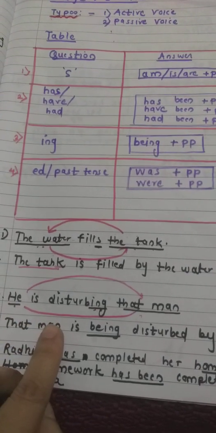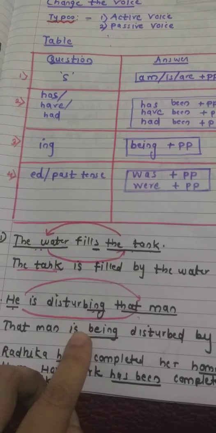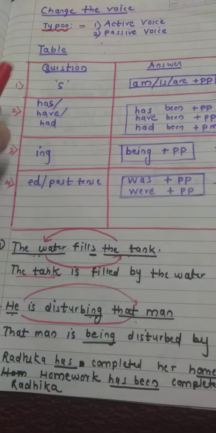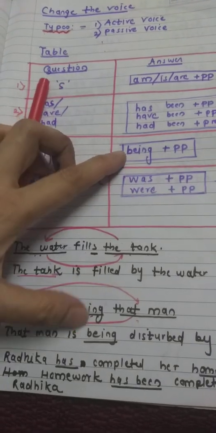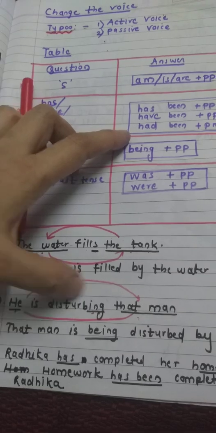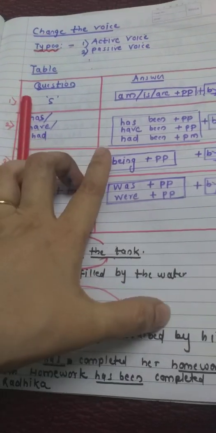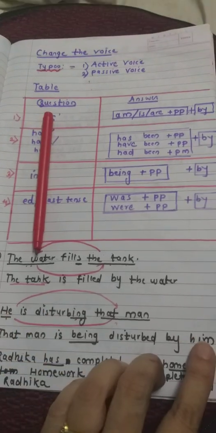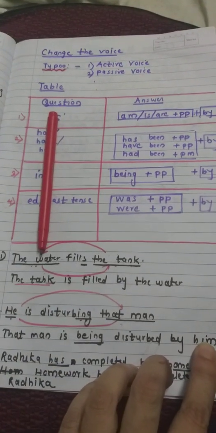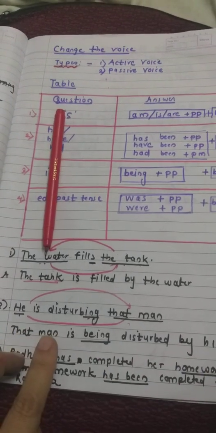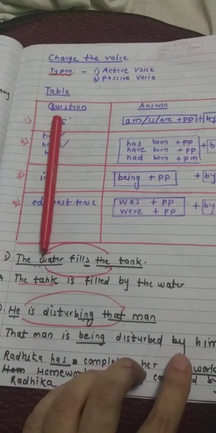That man is being. Okay, I'm putting this being. PP, the PP of disturbing, disturbed by. The first word comes last. By him, we don't write by he. Correct. So the answer is, that man is being disturbed by him.